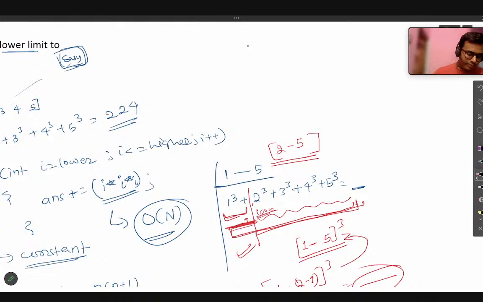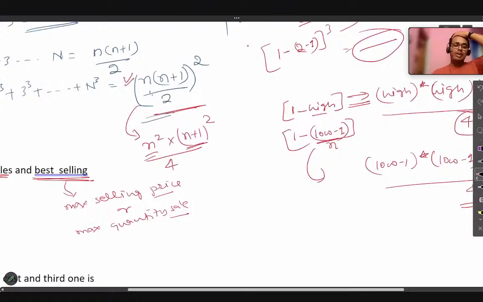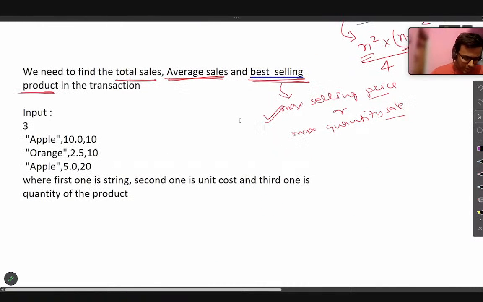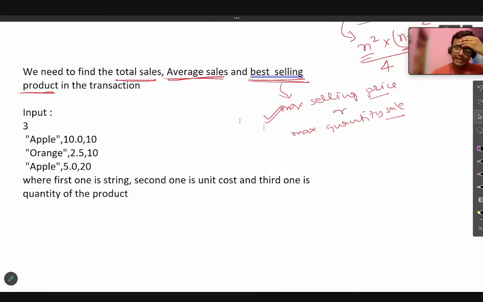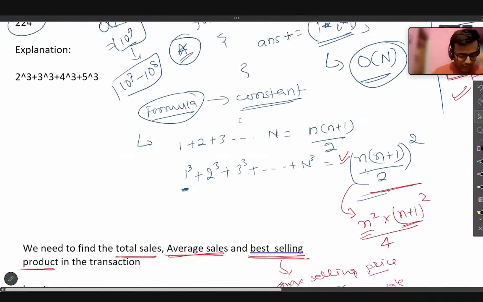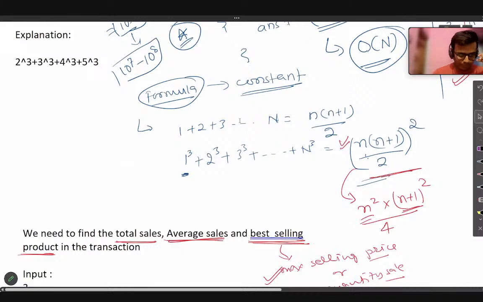Are you getting it? Max selling price. Okay, so we will consider max selling price as the best selling product. Let's move on with that. I've explained the 1 to low minus 1 range again; you can watch the video again if any problems happen.